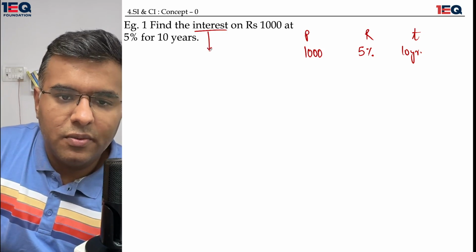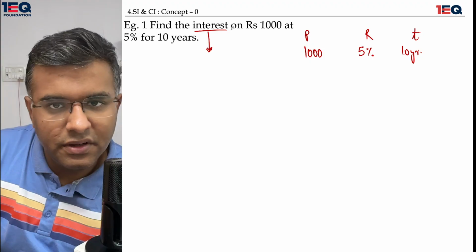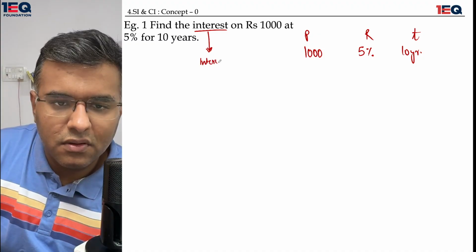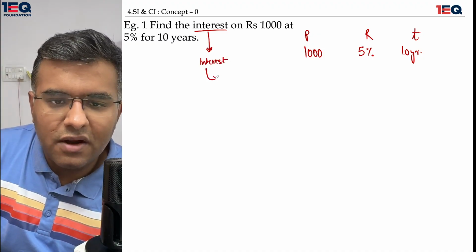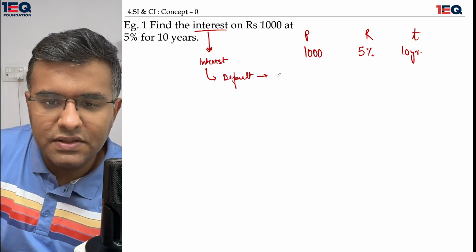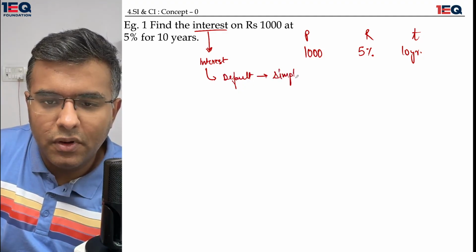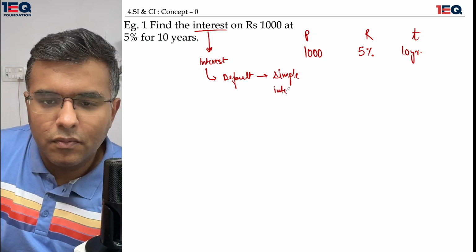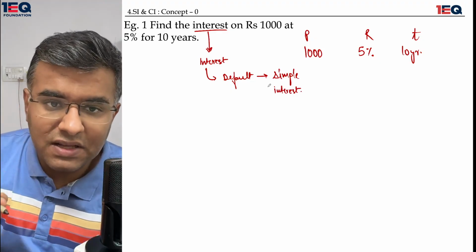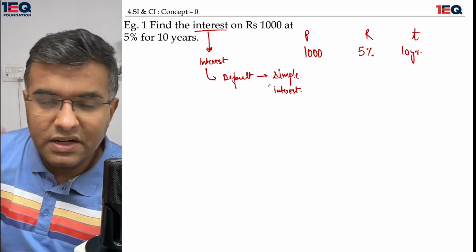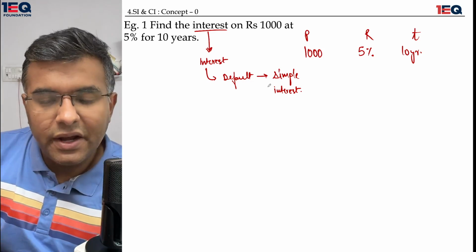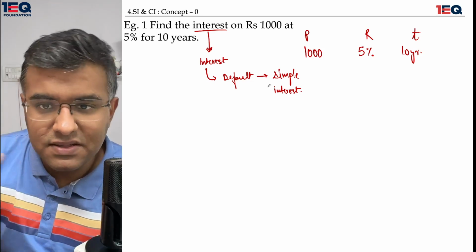There are going to be situations when you'll find only the word interest written, and then you have to assume by default that it is simple interest. When the principal and the interest are getting added year on year, that is when it becomes compound interest. It will specify in the question if it is a compound interest question. It might not specify in the question when it is a simple interest question.